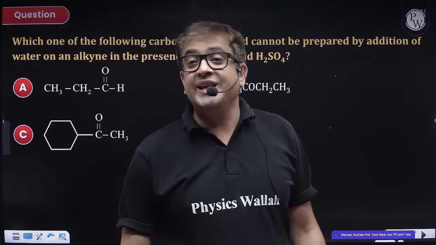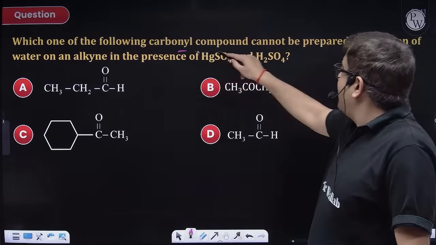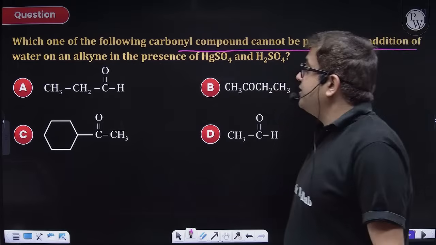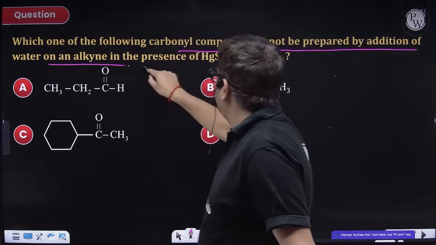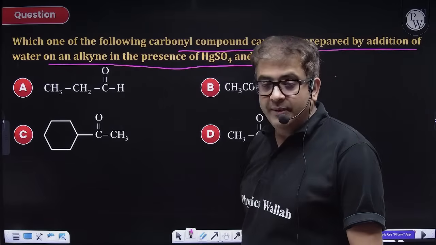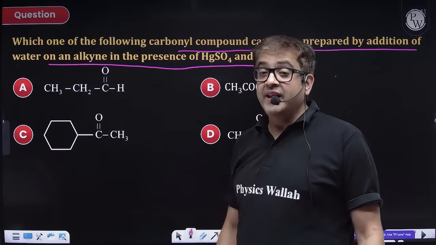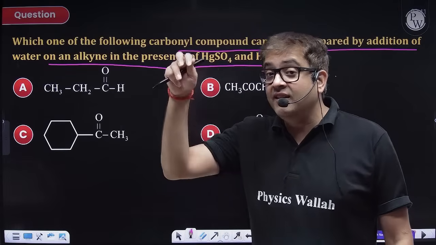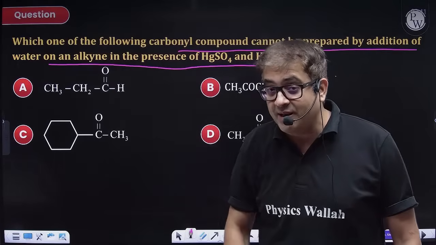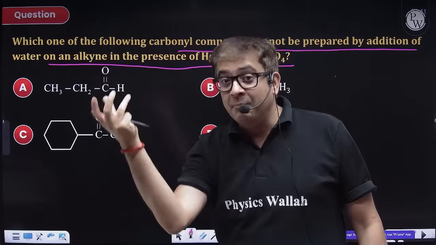Enol to keto. Yes. Which one of the following carbonyl compounds cannot be prepared by addition of water on an alkyne in the presence of heat? Okay, which cannot form. So if I have an alkyne, then OH will always be in the middle position, not at the terminal position, because ultimately carbocation will be stable in the middle position.